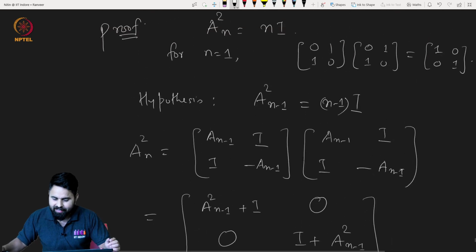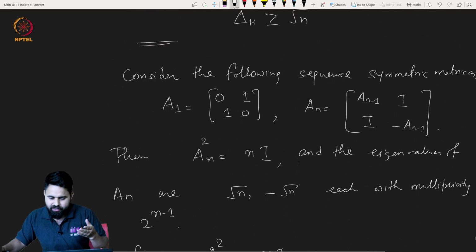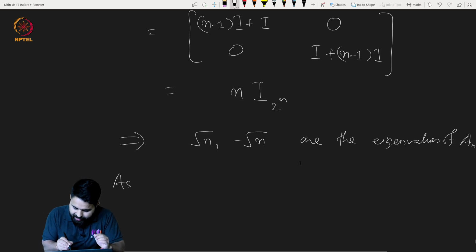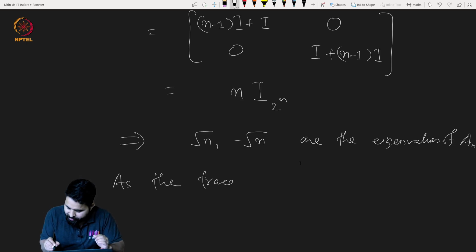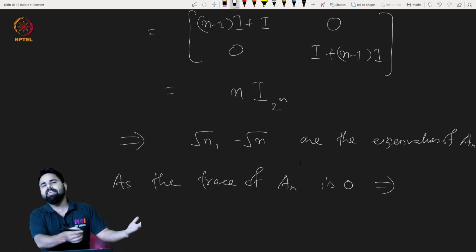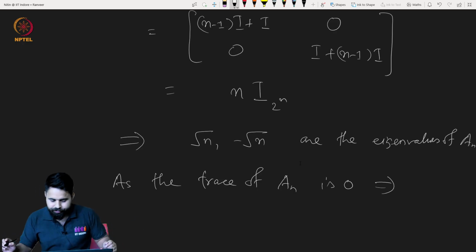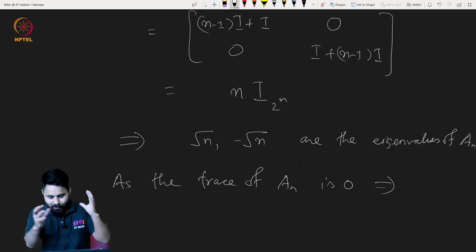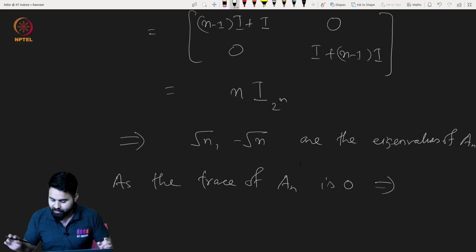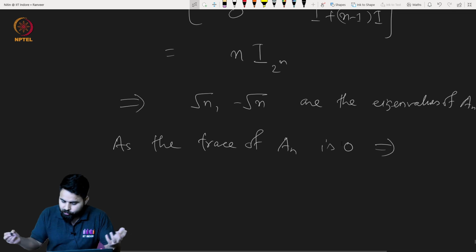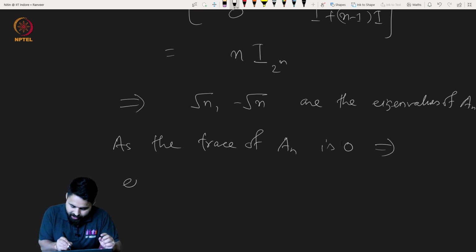Remember that the trace of A is what? Trace of A, if you see, is 0, as the trace of A_n is 0. This implies that each of these eigenvalues will be with the same multiplicity. That means half the multiplicity will be dedicated to square root of n, half will be minus square root of n.